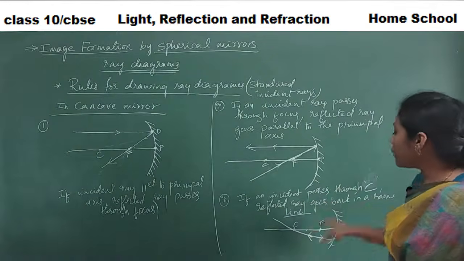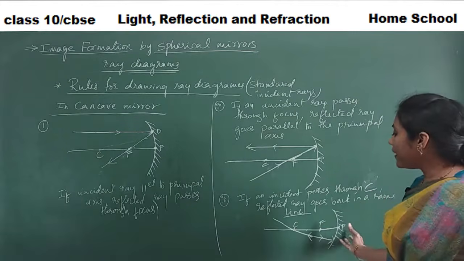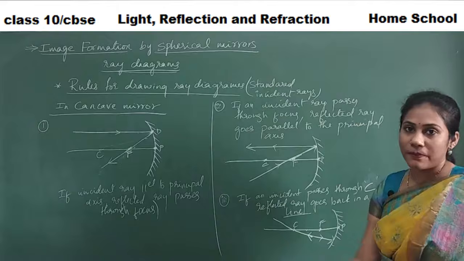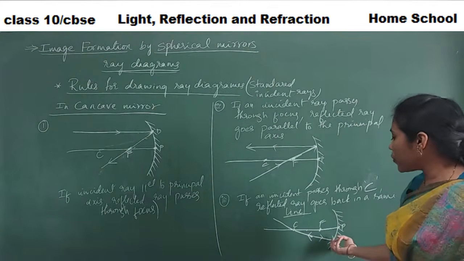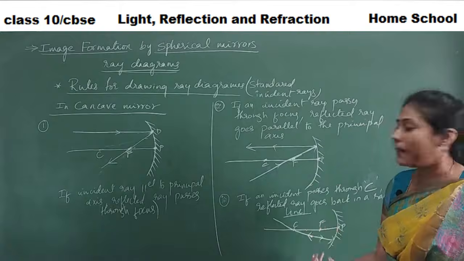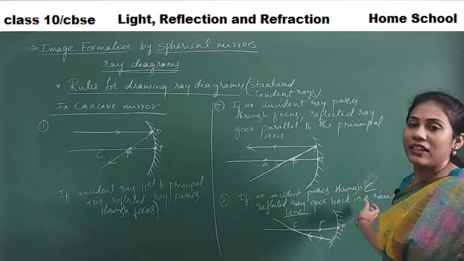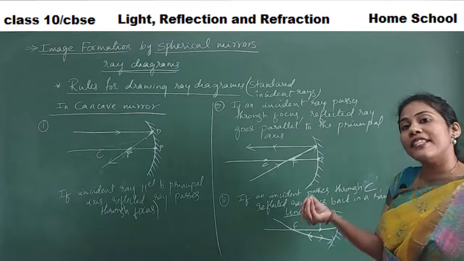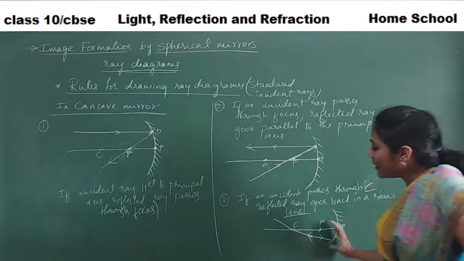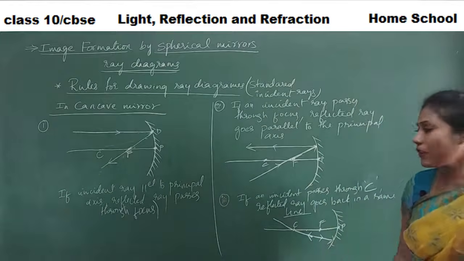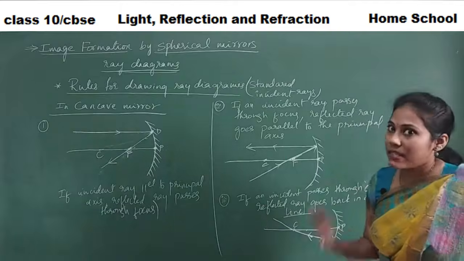If an incident ray crosses through the center of curvature, the reflected ray also goes in the same direction, right? Because any line drawn from the center of curvature to a particular point becomes a normal. Here, the incident ray is going in the normal line direction only. When angle of incidence is 0, angle of reflection must be 0. So the reflected ray also goes in the same direction. So these 3 are very, very important points one must remember.